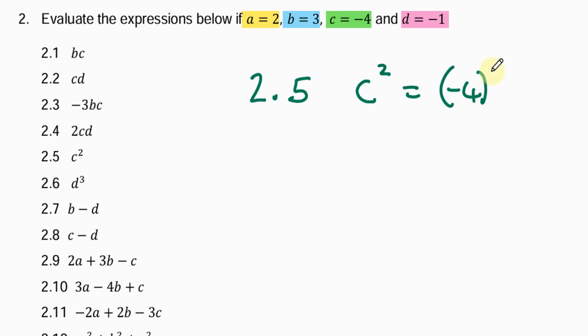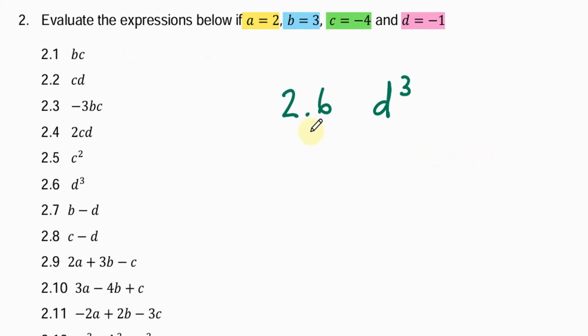Here we have c squared, so we can plug in the value of c, which is negative 4, and then square it. Now, what's important to note is that a negative squared is a positive. In fact, a negative to an even power will always be positive. So negative 4 squared will be positive 16.